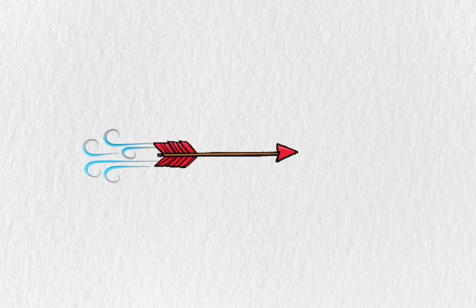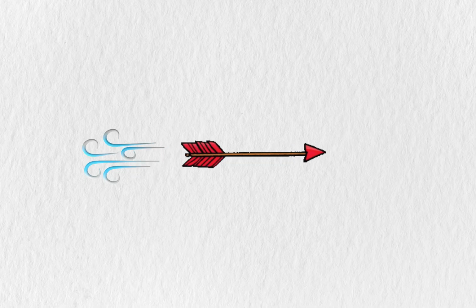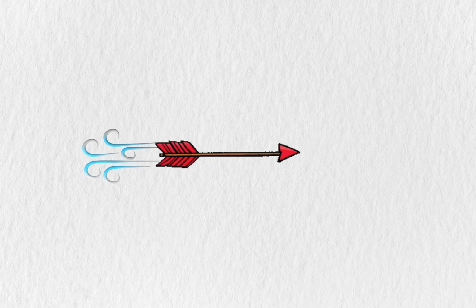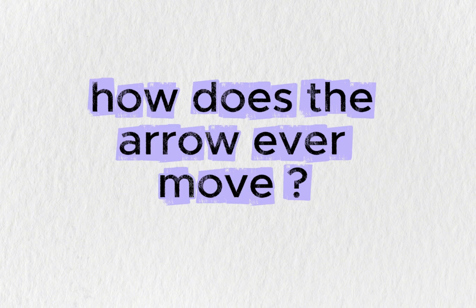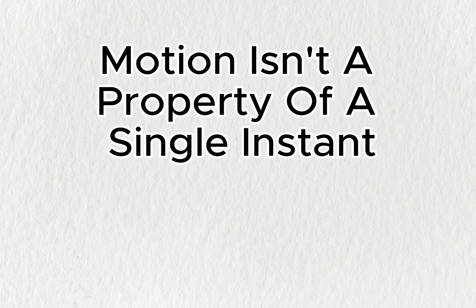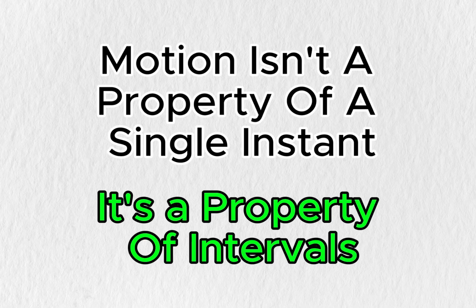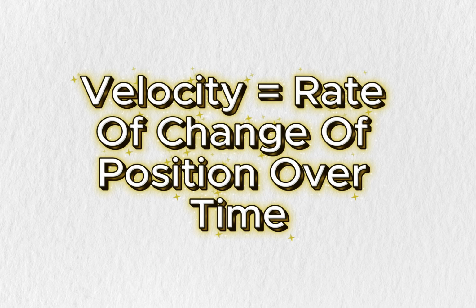It's not moving to where it is, and it's not moving to where it isn't. It's just there, stationary at that instant. But if the arrow is stationary at every instant, and time is made up of instants, how does the arrow ever move? The resolution is that motion isn't a property of a single instant, it's a property of intervals. Velocity is the rate of change of position over time, and you need at least 2 moments to define it.